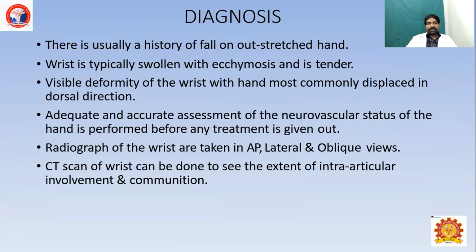Diagnosis: the patient usually gives a history of fall on an outstretched hand, and there will be swelling, ecchymosis, tenderness, and visible deformity. Adequate and accurate assessment of the neurovascular status should be performed. X-ray should be taken of the wrist in AP, lateral and oblique views. A CT scan of the wrist can be done to know the intra-articular involvement and comminution.